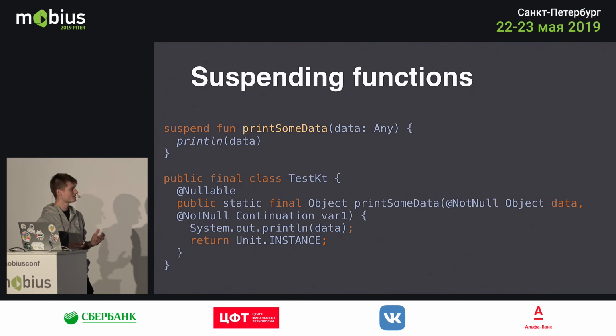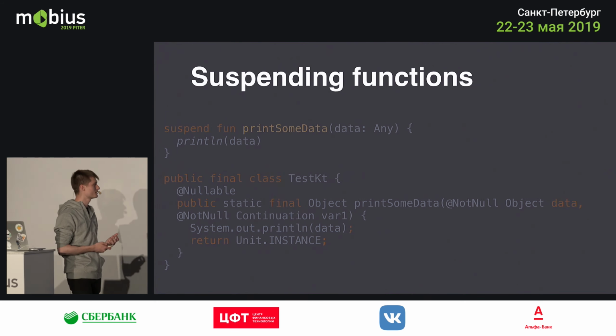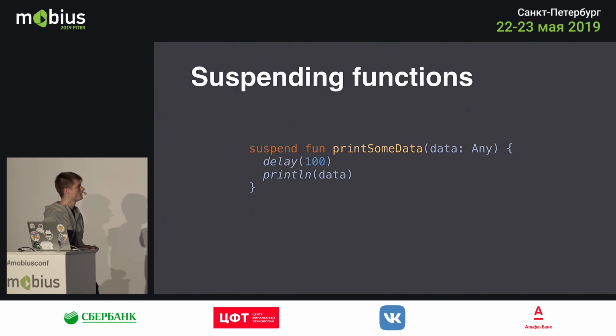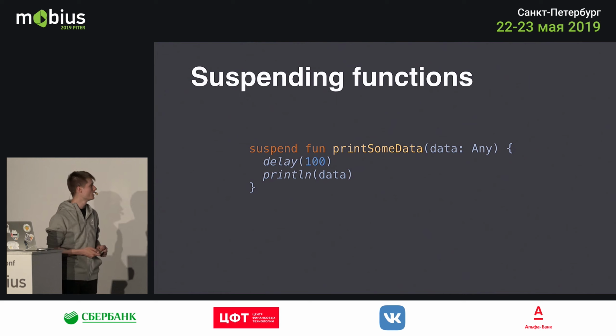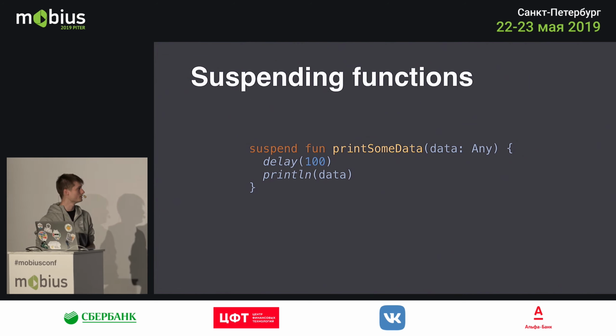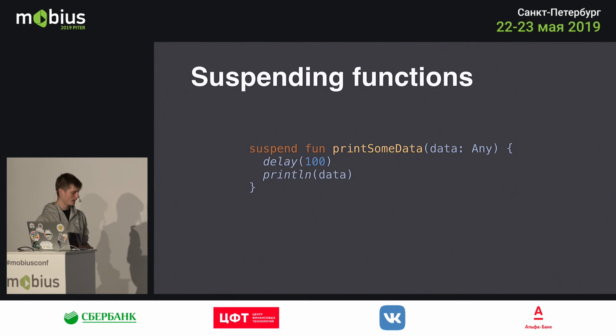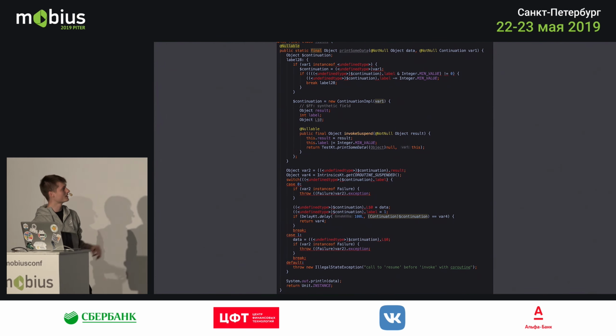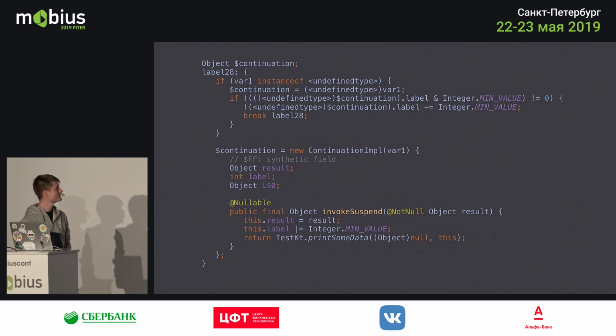But this doesn't change a lot, so let's try to add something new. Let's try to add a new delay function, which is also a suspend function. It simply delays the coroutine by 100 milliseconds in this example. And you'd probably expect that the code would be pretty similar to the previous example, right? But it's actually not. So there's a lot of code generated here. And this looks kind of ugly, so I split it up in a few slides.